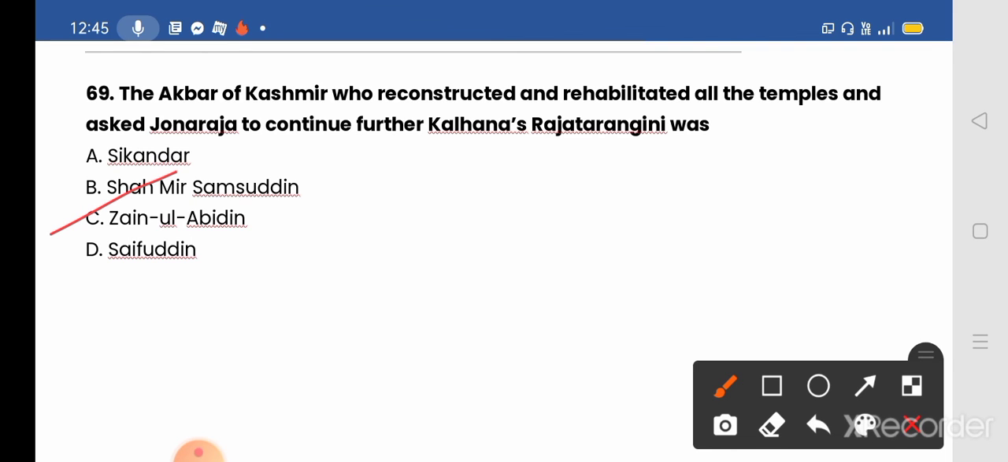The Akbar of Kashmir, who reconstructed and rehabilitated all the temples and asked Jona Raja to continue further Kalhans Rastarangini, was Jain ul Abedin.